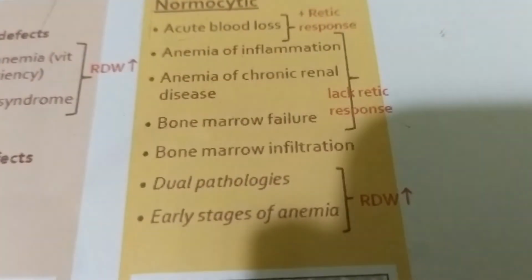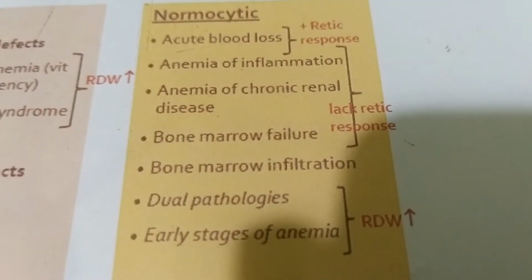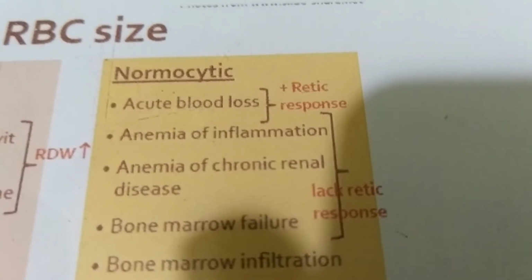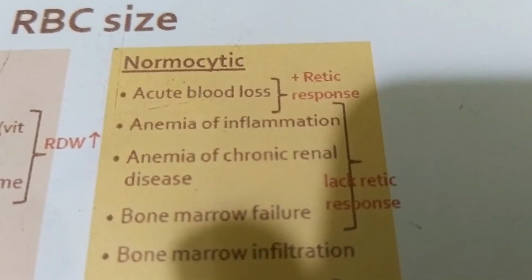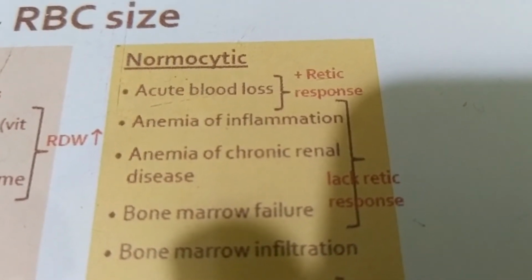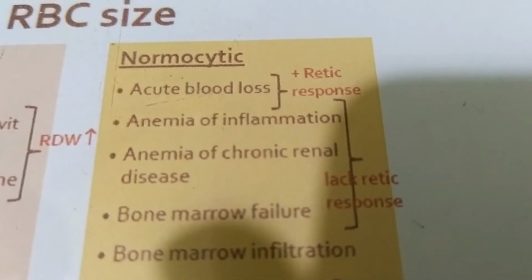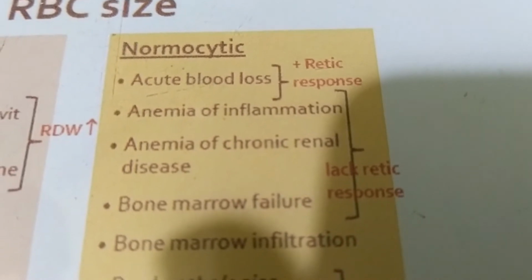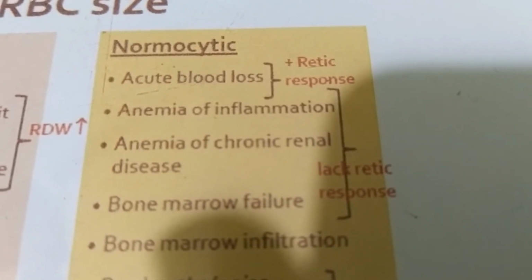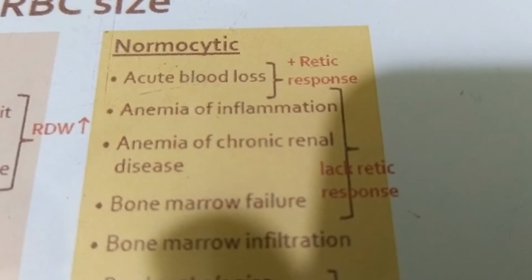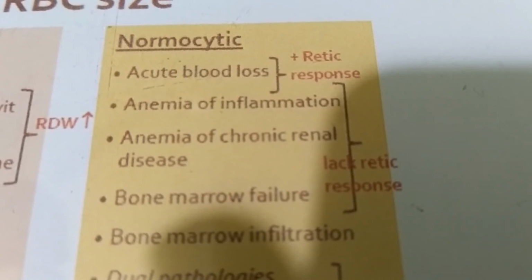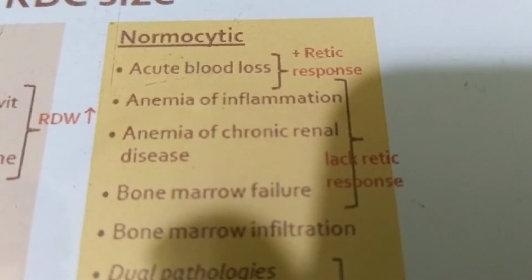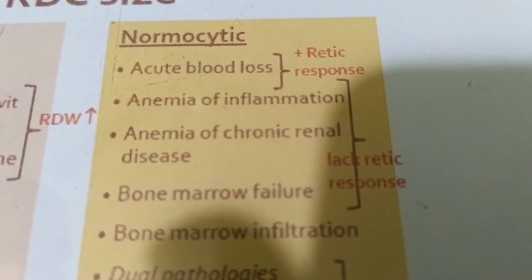And number three, the last but not the least, the normocytic anemia. The normocytic anemia is found most commonly in acute blood loss, and it's sometimes found in anemia of chronic disease or anemia of inflammation, anemia of chronic renal disease, as well as bone marrow failure. But mind it, in acute blood loss there is a normocytic normochromic anemia, and in the other three, that is anemia of inflammation, anemia in chronic kidney disease, and bone marrow failure, in these conditions also normocytic normochromic anemia, but